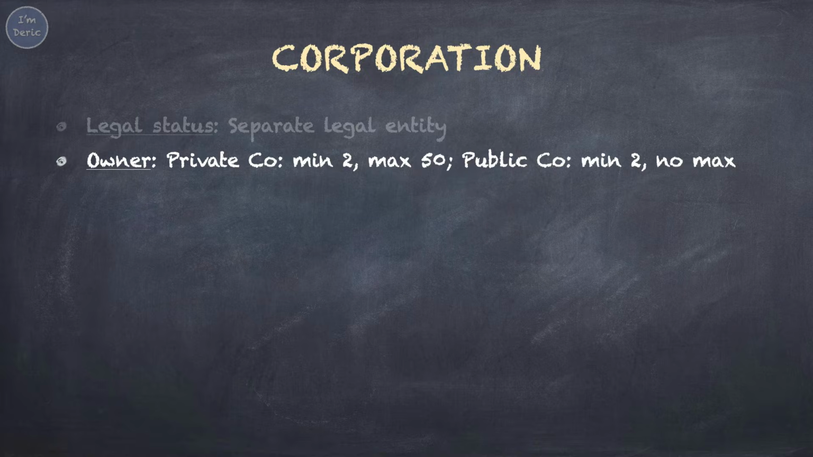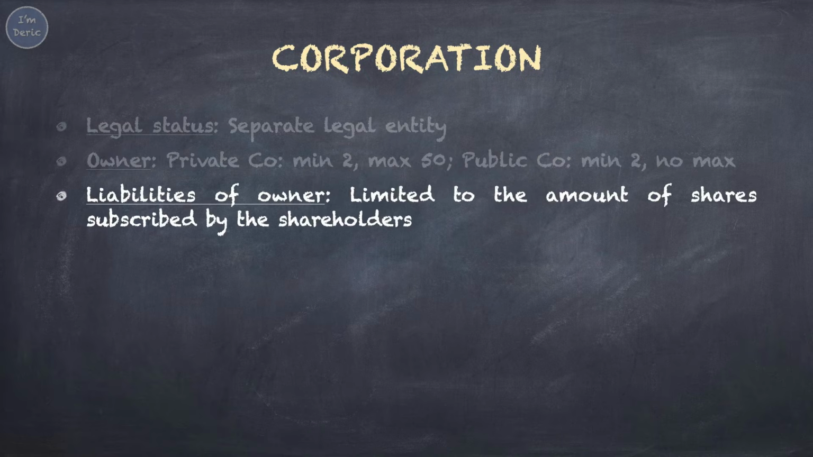For the number of owners allowed for corporation, a private corporation is allowed to have minimum 2 and maximum 50 owners, while a public corporation is allowed to have minimum 2 and no limit on the maximum number of owners. Owners of corporation have limited liabilities. So, if the corporation is bankrupt, it will not affect the owners or shareholders. The maximum loss for shareholders will only be the amount of money that they paid to buy the shares. They don't have to pay for the company's debts with their own money.